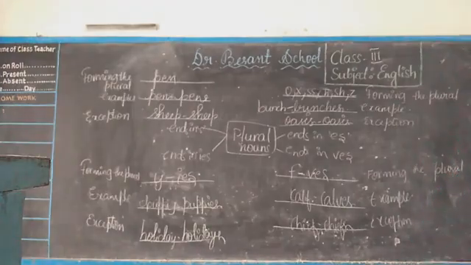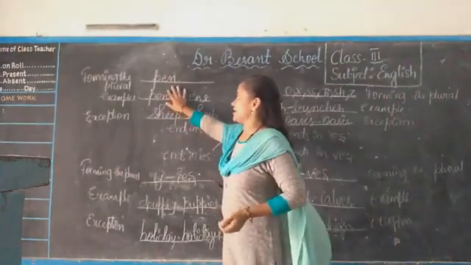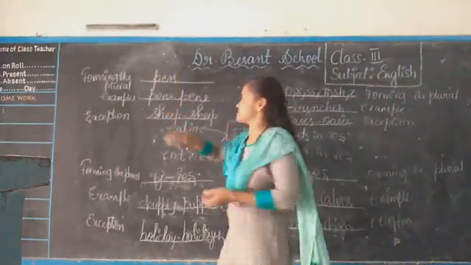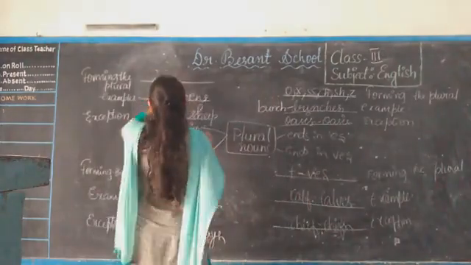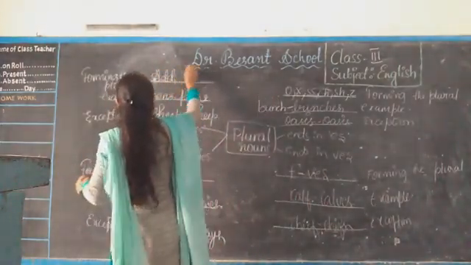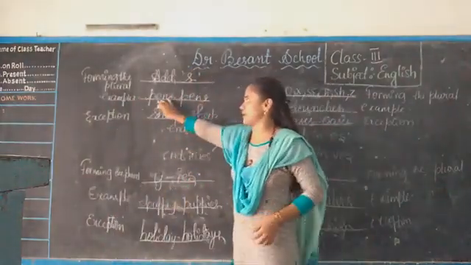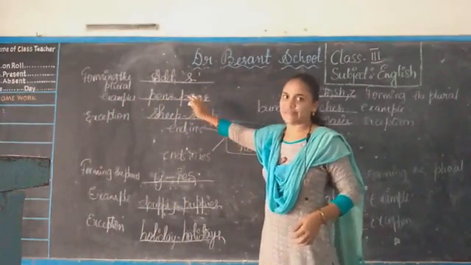Right? Let us read this table once again, the map, and you will be clear. Forming the plural, generally we add s. Here you write add s. Generally plural means we'll add s. For example, pen, we'll simply add s there and get pens.